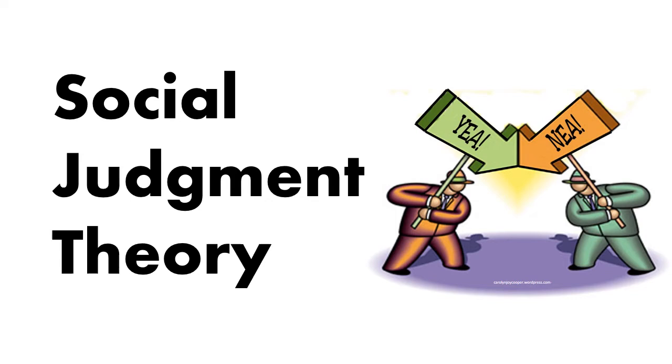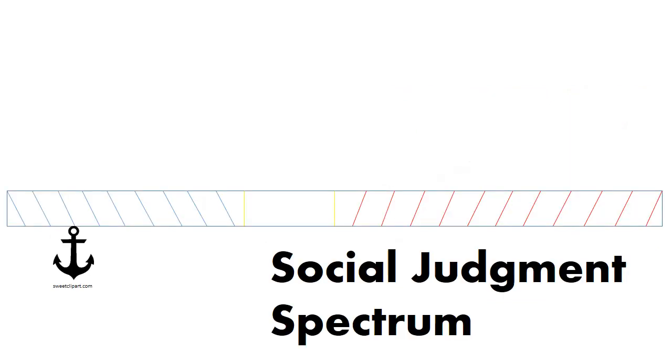Social judgment theory is best illustrated on a linear spectrum like this. This line represents a topic of discussion. Around it, the various opinions that are associated with said topics are mapped out according to where they sit with the listener's own opinion. Notice the different sections on this spectrum. They all represent different levels of agreement to the opinions mapped inside them.